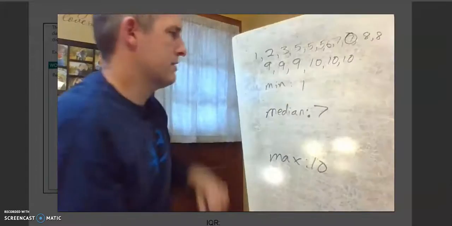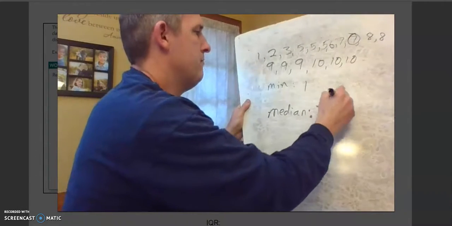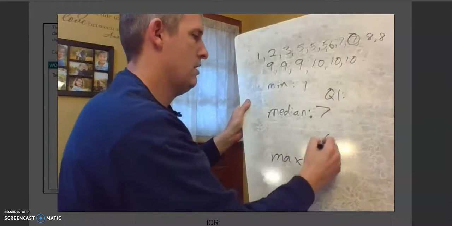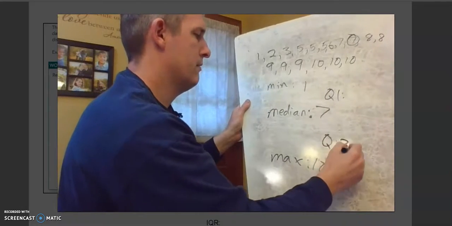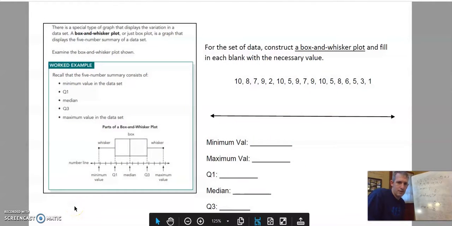Okay, and here's why I want to circle it. Because now I want to find my Q1 and my Q3. Let's double check, make sure I'm using the same language that they are. Great. Now I notice I'm putting them in a little bit different order, but you can get the idea, right? Based on this. Okay, so back to full screen here.